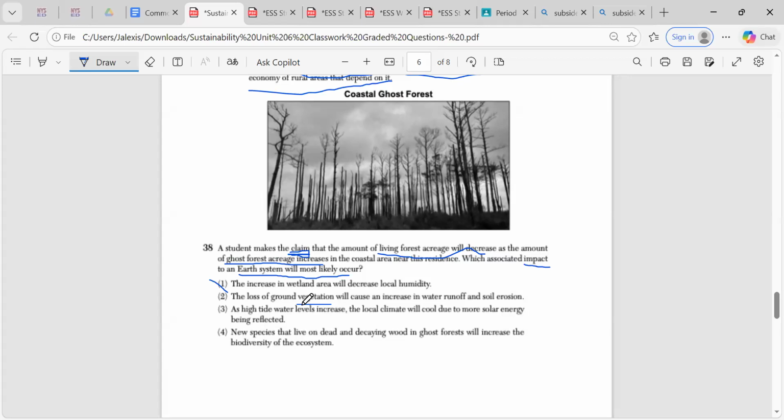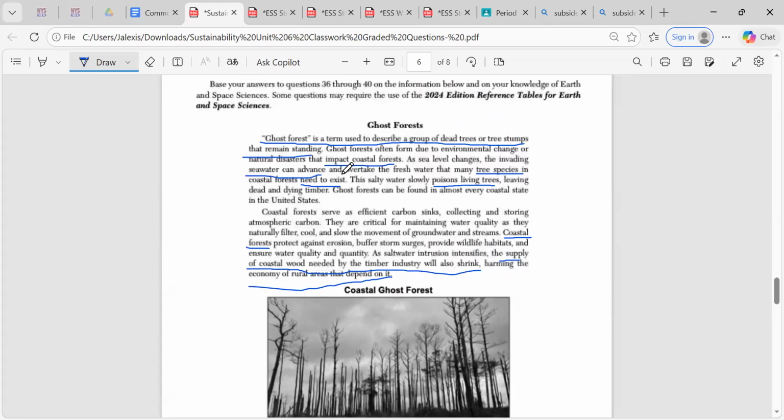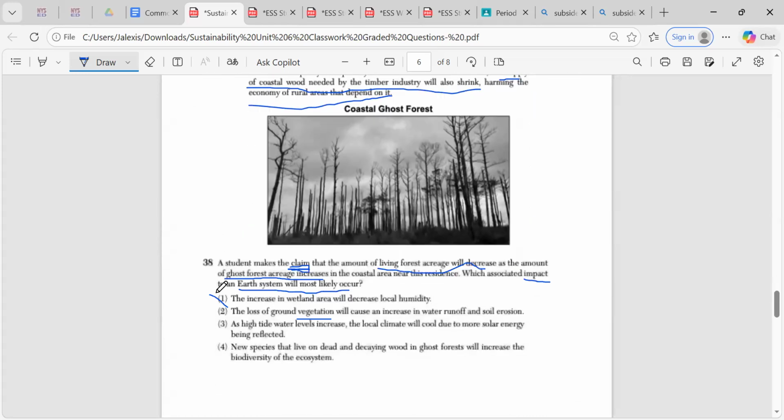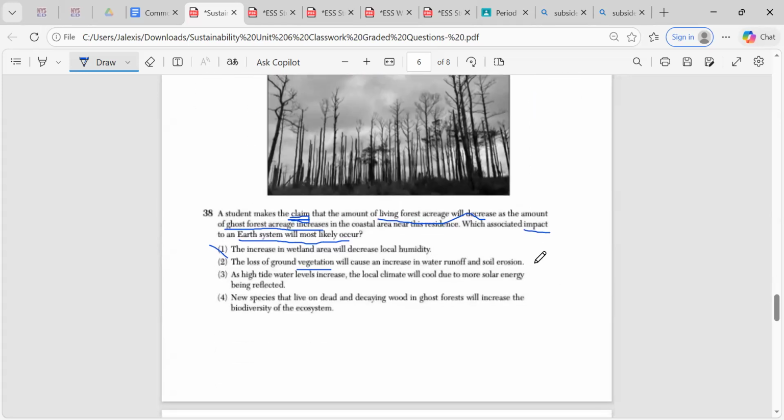So the loss of this ground plant life will cause an increase in water runoff and soil erosion. And it does say that as sea level changes, the invading seawater can advance. So we have more water coming in as a result of a ghost forest. So this is a possible one. Let's keep going.